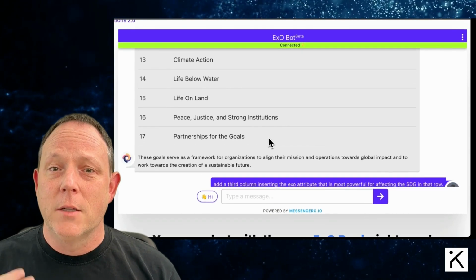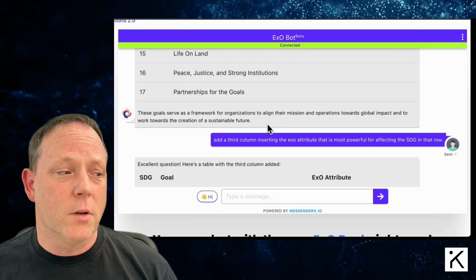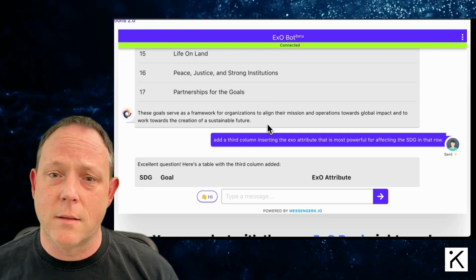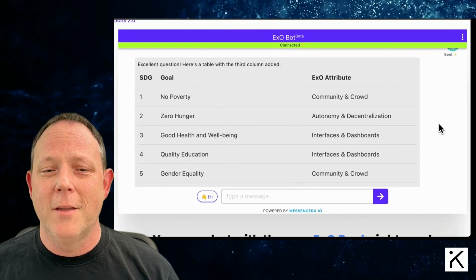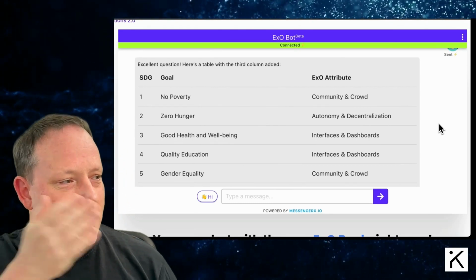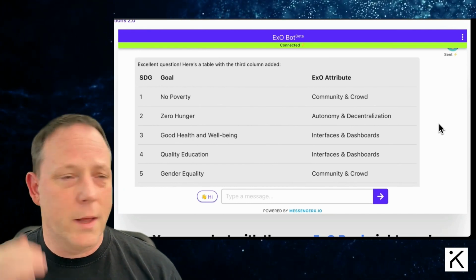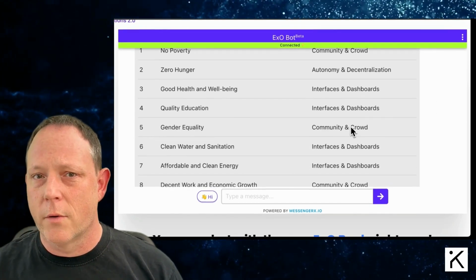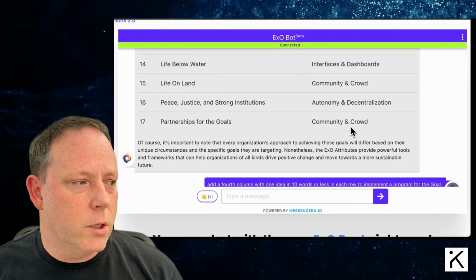But now it's time to put this list in the context of ExO. So take a look at this next prompt. It says, add a third column inserting the ExO attribute that is most powerful for affecting the SDGs in that row. Once that happens, we end up with the following table. The bot is polite and says, excellent question, here's a table with the third column added. You can see it has taken one of the ExO attributes, matched it to the SDG goal, and put a series of numbers on the rows. This is super useful in case we want to refer to individual rows later, or individual attributes or individual SDGs.